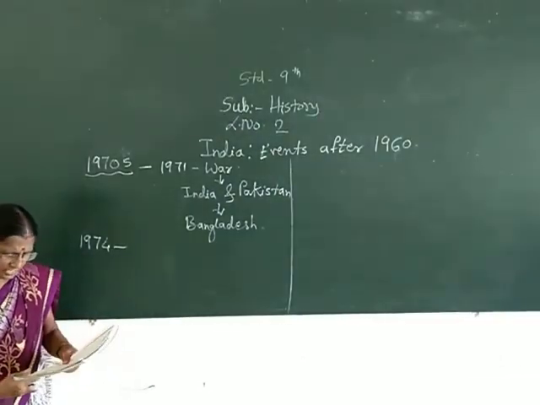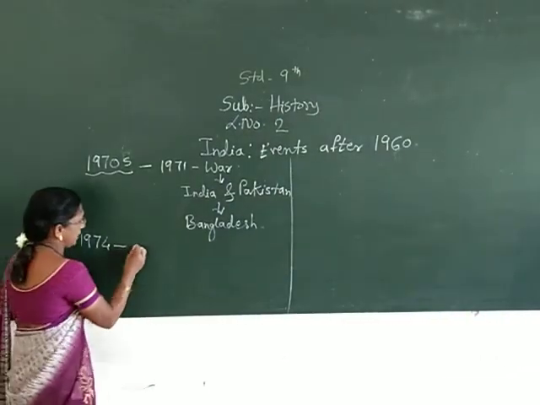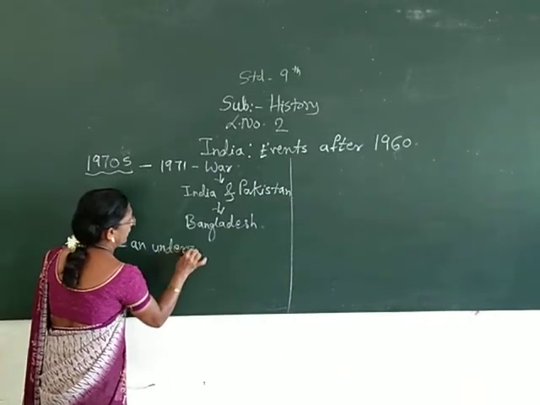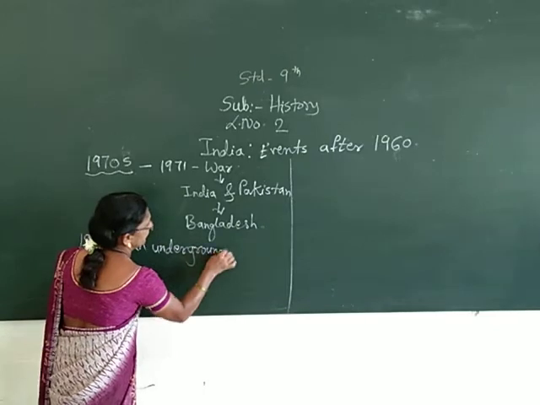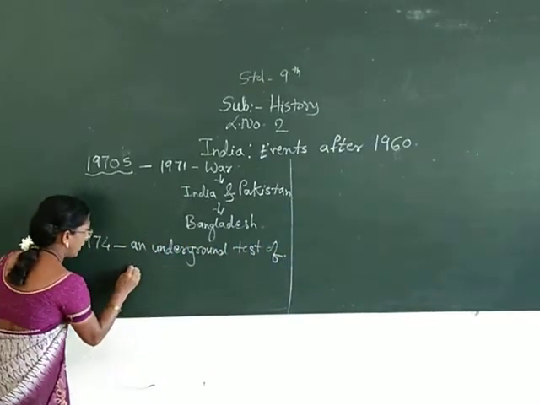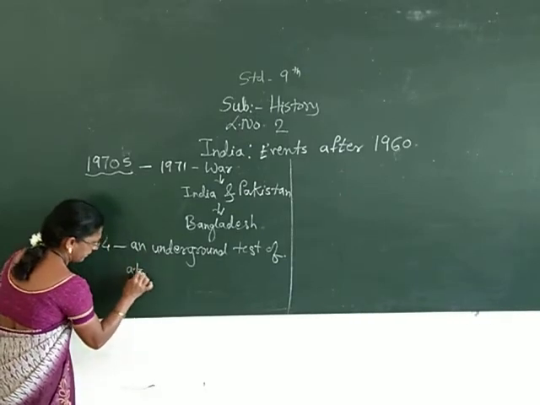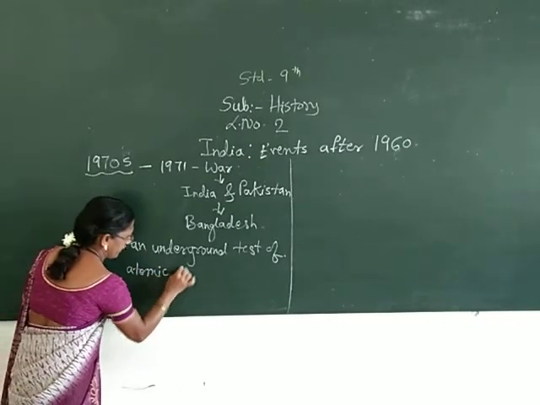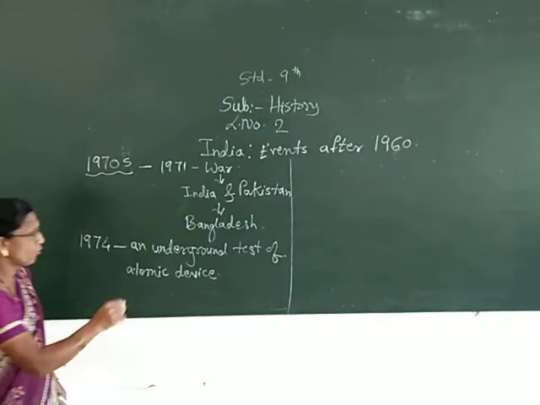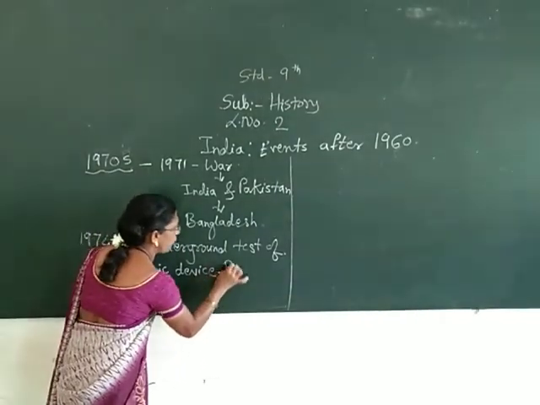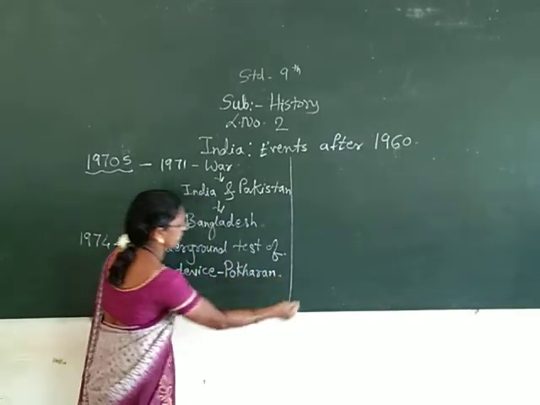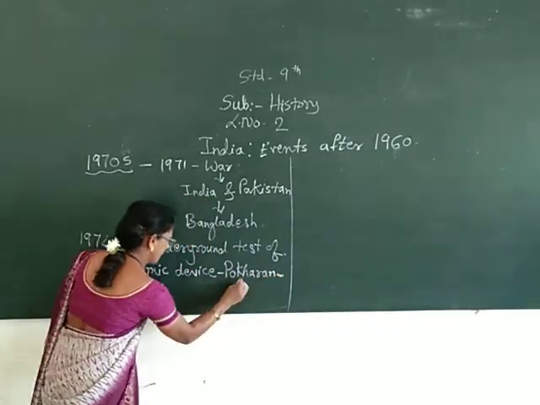And what was that activity? It was an underground test. Test of what? Of an atomic device. Where was it done? It was done at Pokhran. And where is Pokhran? It is in Rajasthan.